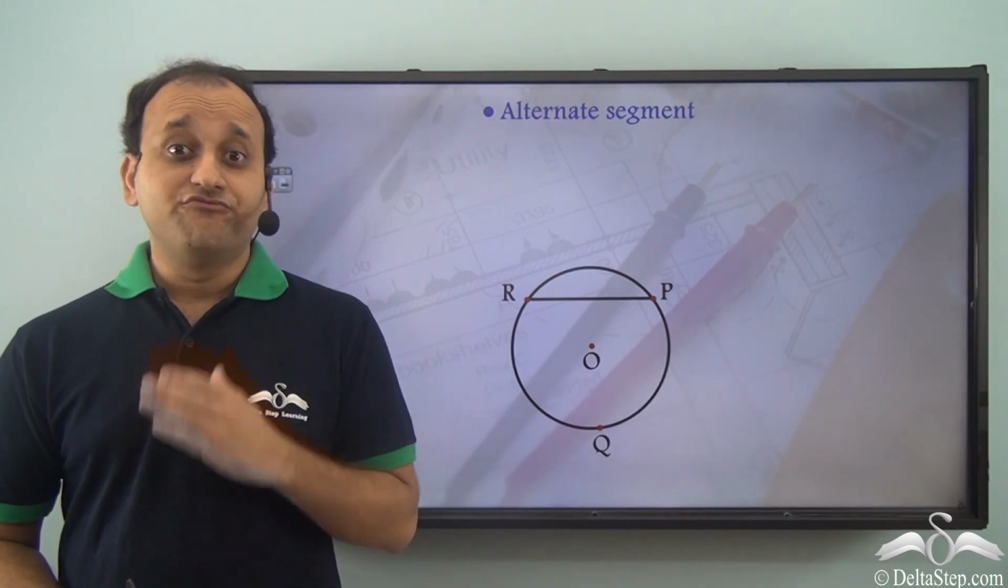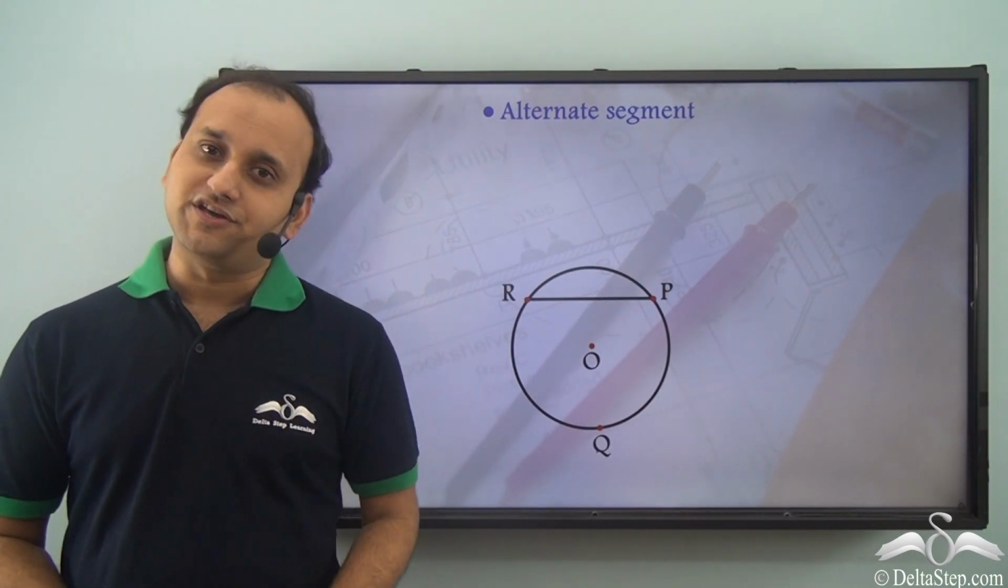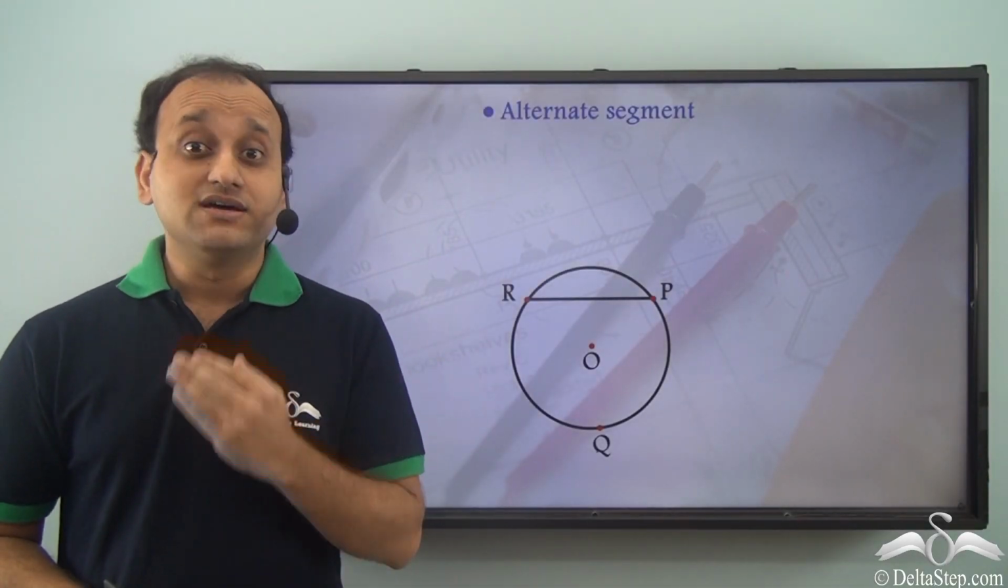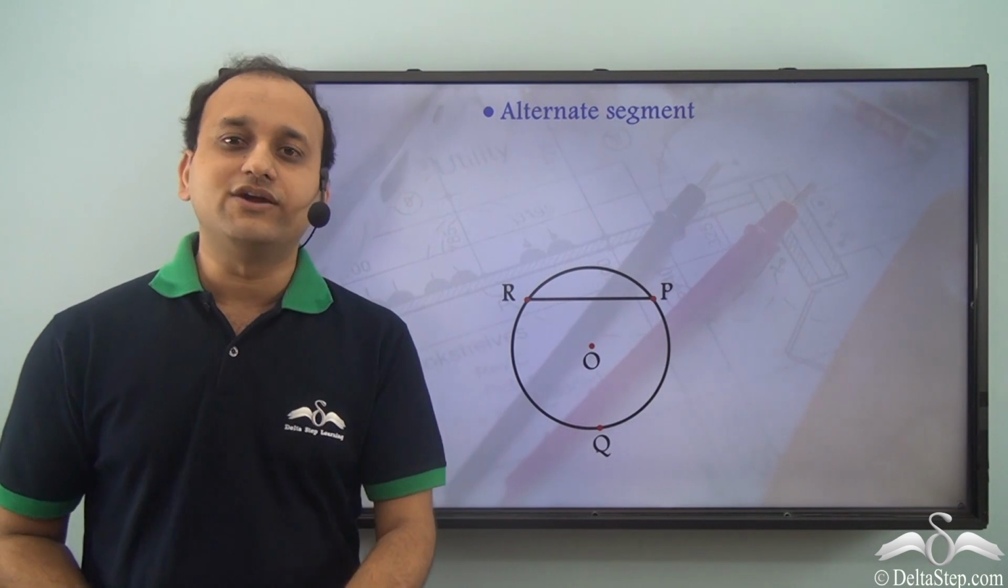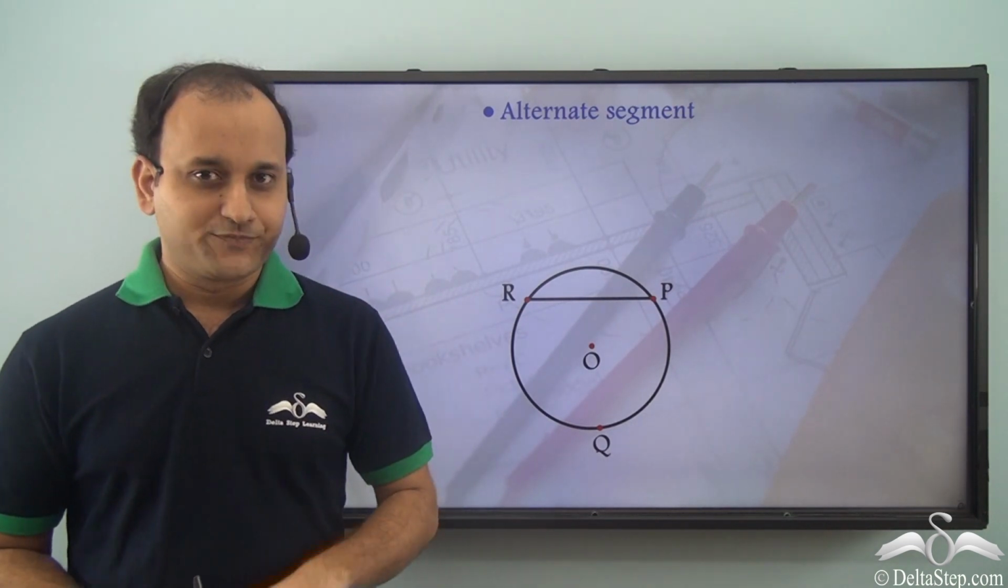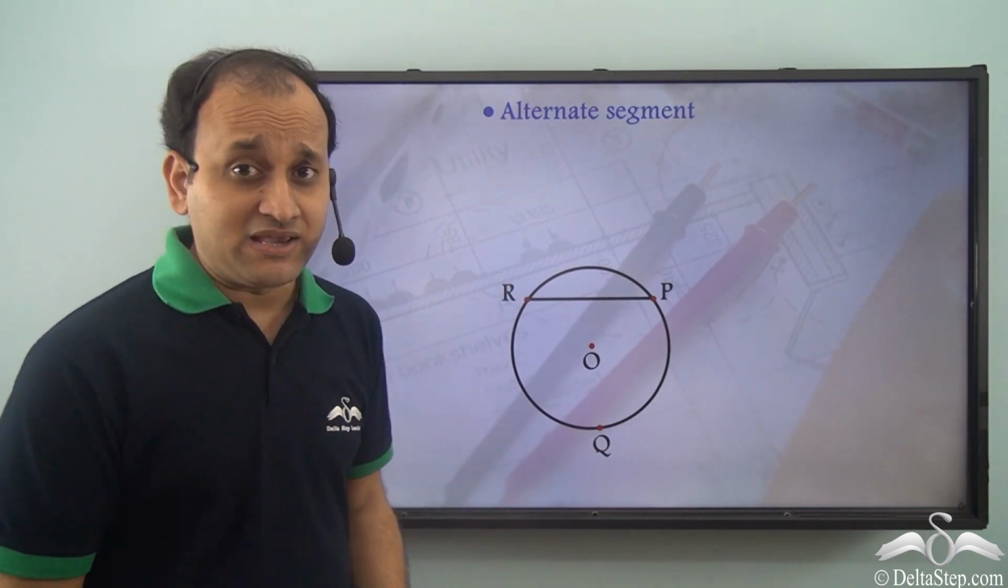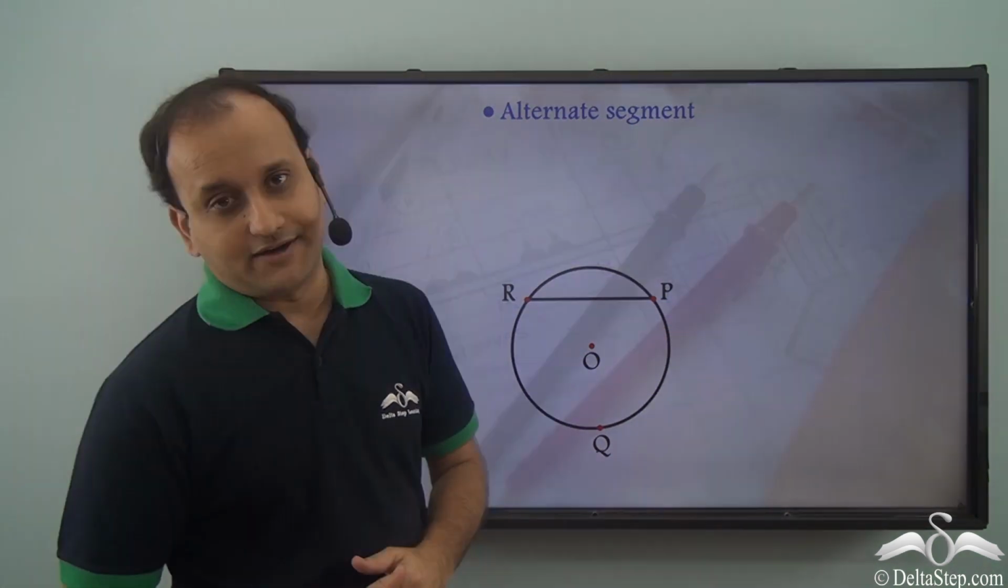In this lecture, we will discuss a very important theorem of circles. But before that, we need to understand some important terms related to this particular theorem. So first is alternate segment. So what do we mean by alternate segment?